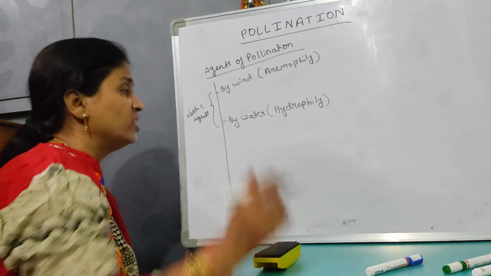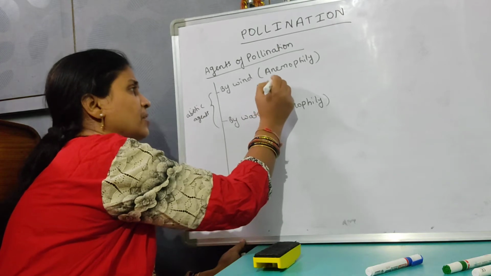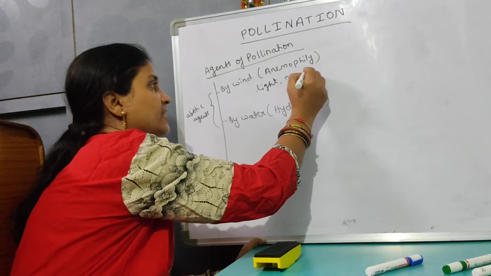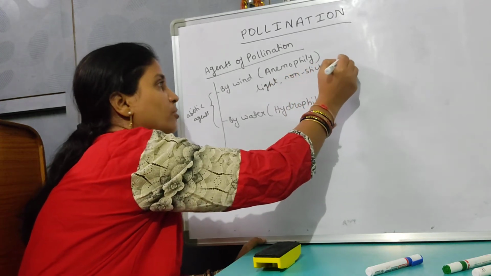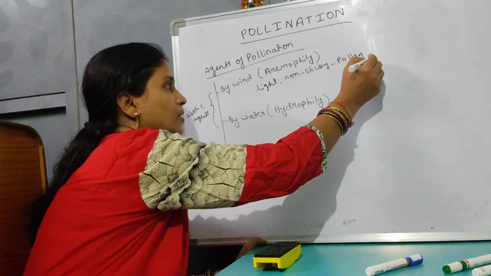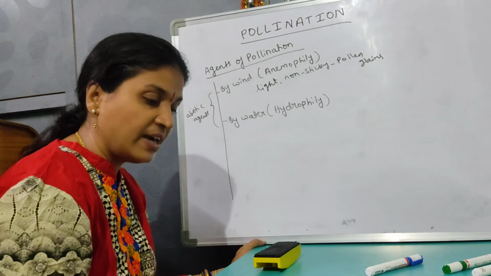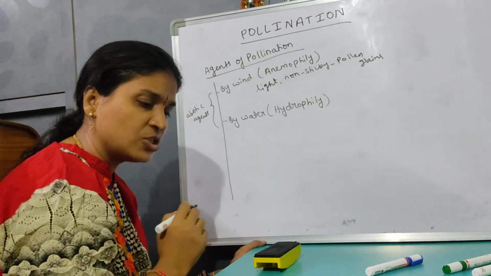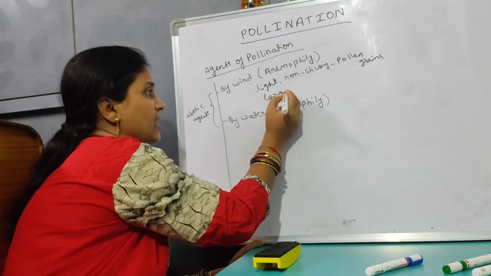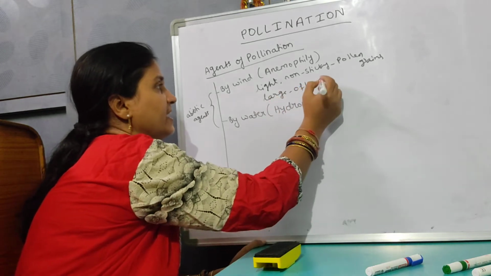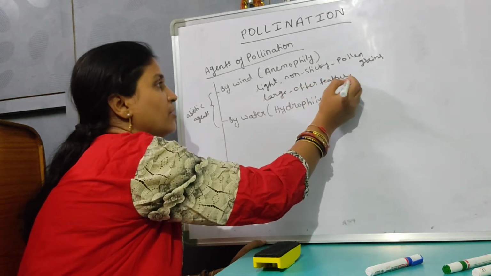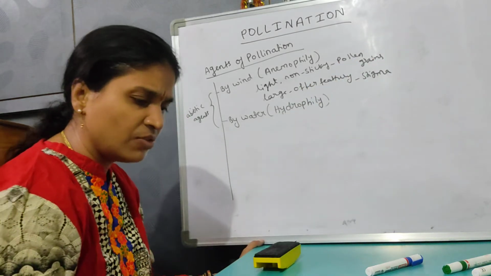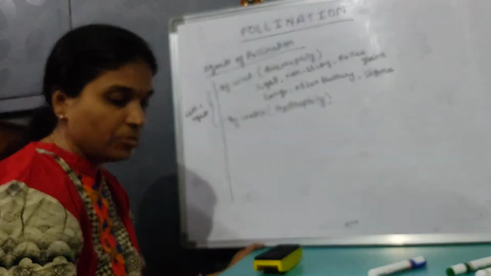And here the pollen grains are very light. The pollen grains are light and non-sticky. And if you take the example of the stigma, it is large, often feathery, such that it takes up the pollen grains which are coming by wind. So a large feathery stigma, such that it can trap the airborne pollen grains.